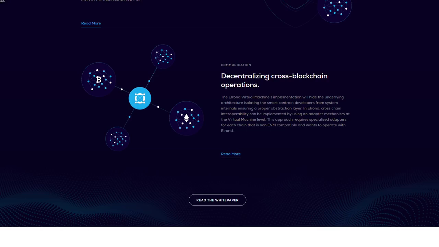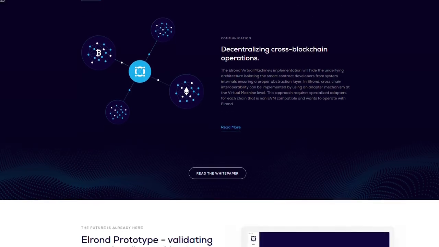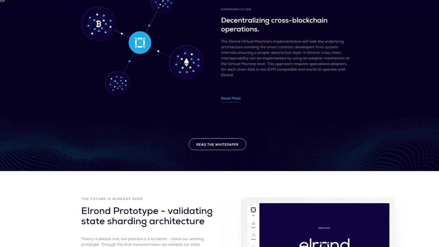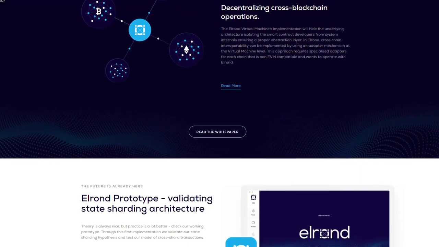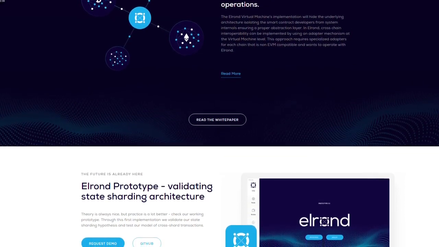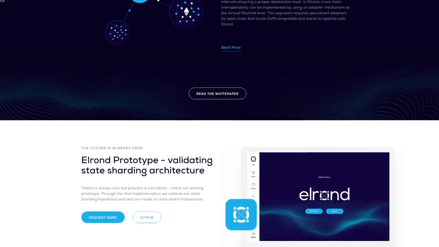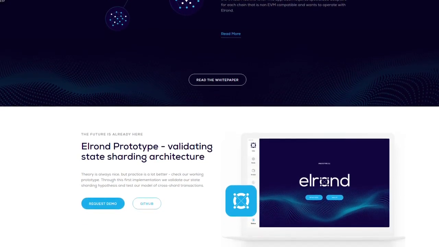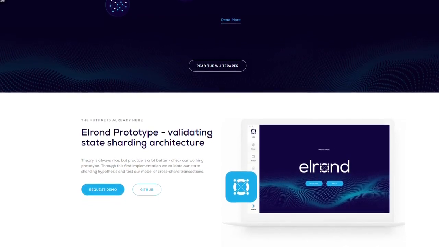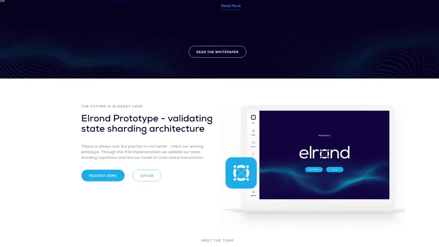Communication, decentralizing cross-blockchain operations. The Elrond virtual machine implementation will hide the underlying architecture, isolating the smart contract developers from system interiors, ensuring a proper abstraction layer. In Elrond, cross-chain interoperability can be implemented by using an adapter mechanism at the virtual machine level. This approach requires specialized adapters for each chain that is non-AVM compatible and wants to operate with Elrond. If you are interested, you can read more about that too.